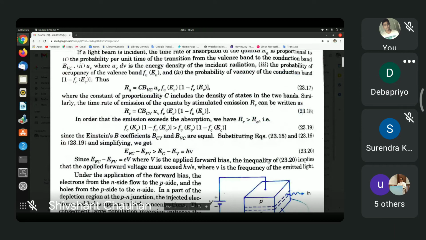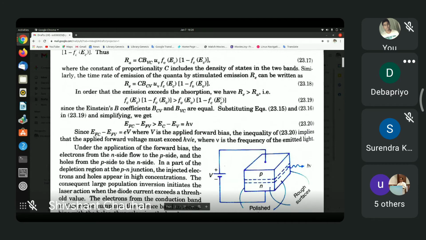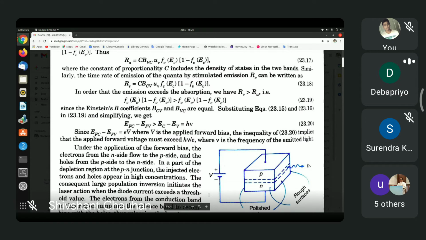Yeah. So you have these expressions, 23.17 and 23.18, for the upward and downward emission rates. Now, in order that the emission exceeds the absorption, we have to have RE more than RA.